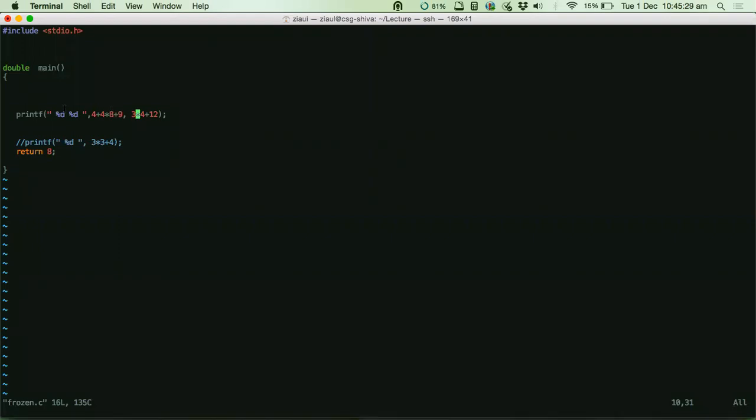Okay, sir. Is that clear? Yes, sir. Okay, good. So now let's move on. What I have done is I have taken an expression and written it inside printf. So this is behaving like your calculator, right?